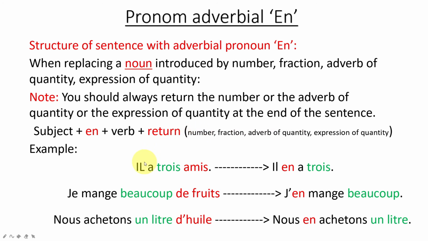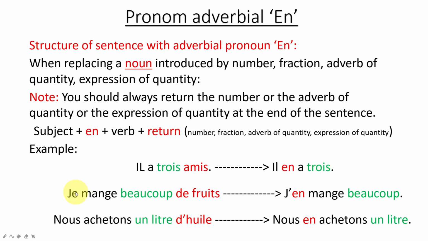Let's see some examples. Il a 3 amis. So 3 is the number and ami is the object. So in this structure, we need to replace the object by en, and at the end we need to return the number. So il en a 3. Okay, so this is very, very important.